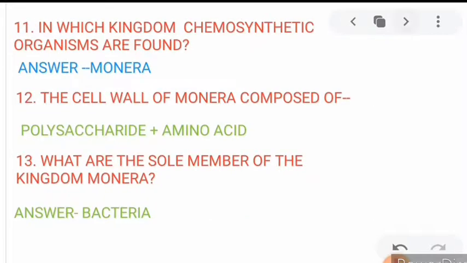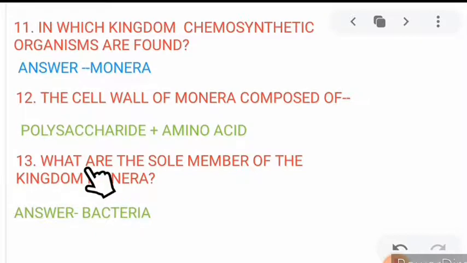Now move to the next. 11. In which kingdom are chemosynthetic organisms found? Chemosynthetic organisms are found in kingdom Monera. 12. The cell wall of Monera is composed of? The cell wall of Monera is composed of polysaccharide with amino acid.